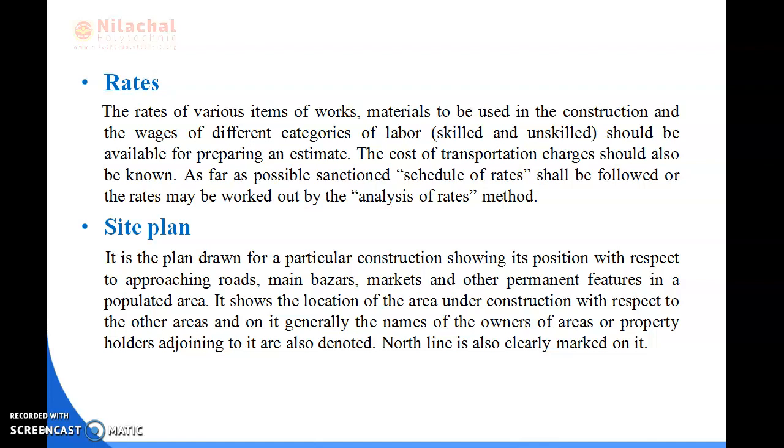So, approaches of road, main bazaar, market on a permanent basis and population area basis are required. So, site plan of particular construction is very much required for a construction plan.